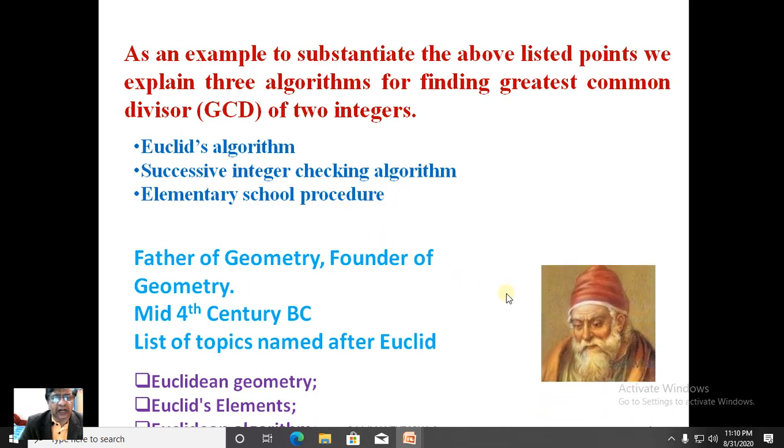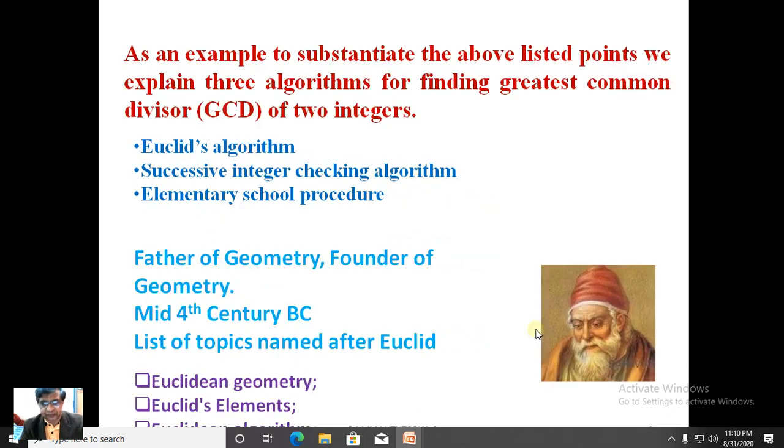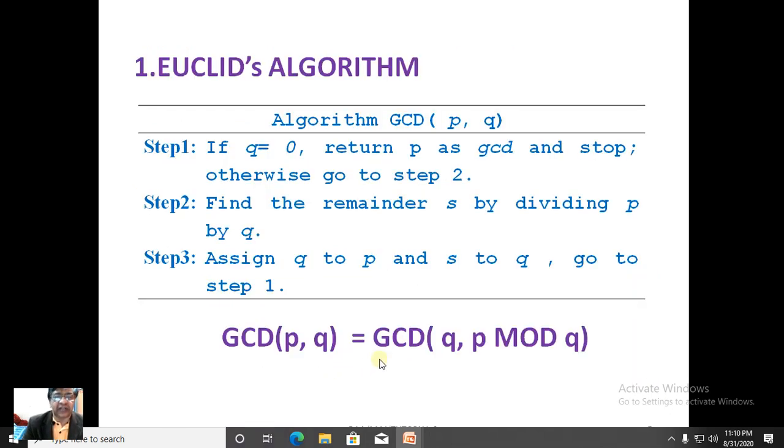The Euclid algorithm, as the name itself would imply, was devised somewhere around the mid 4th century BC by the so-called father of geometry, the founder of geometry, Euclid. Some of the topics that were listed in honor of Euclid are Euclidean geometry, Euclid's elements, and Euclid's algorithm. Euclid's algorithm was developed to find the greatest common divisor of two integers.